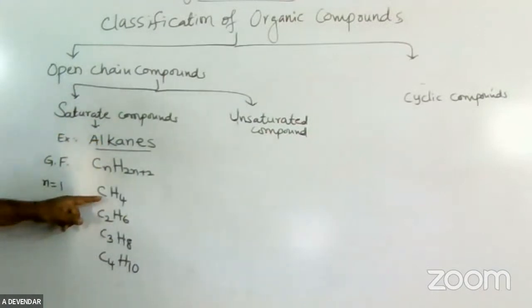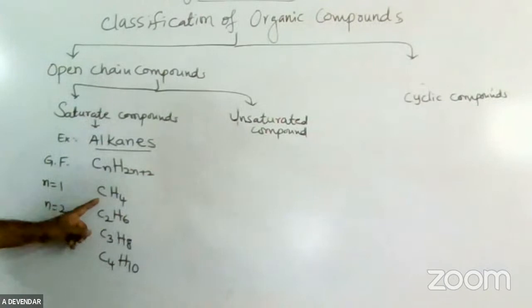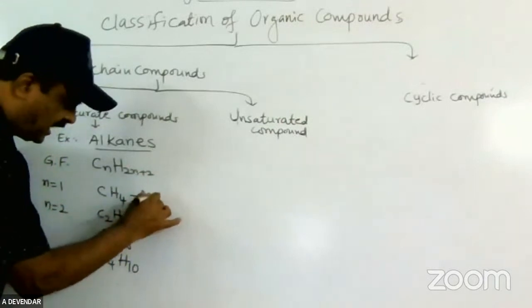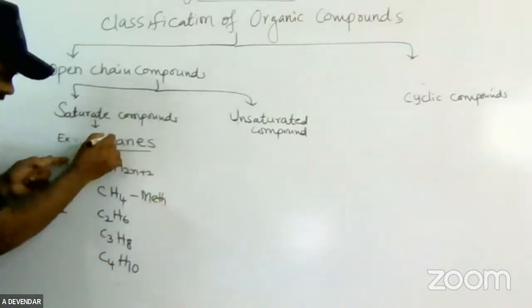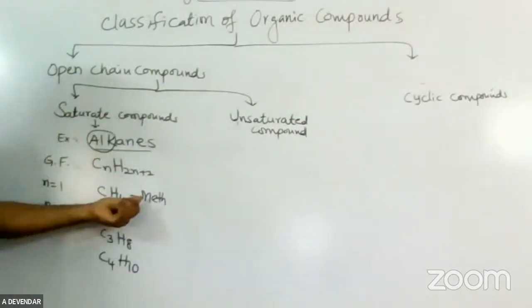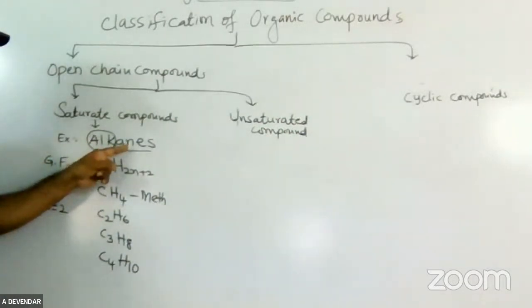Now, if an organic compound consists of only one carbon atom, that is called meth. One carbon is called meth. So meth is the root word here. If the compound consists of only one carbon, its primary suffix is ane.